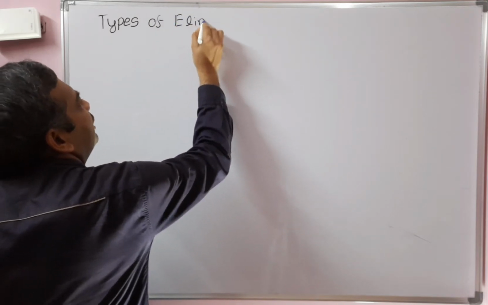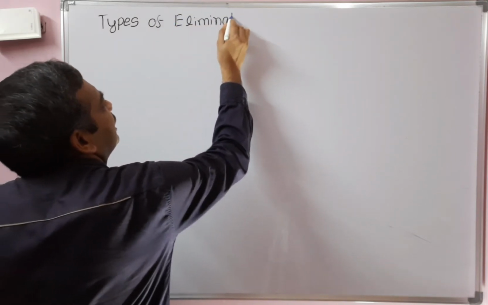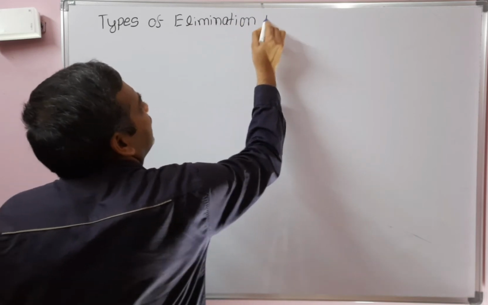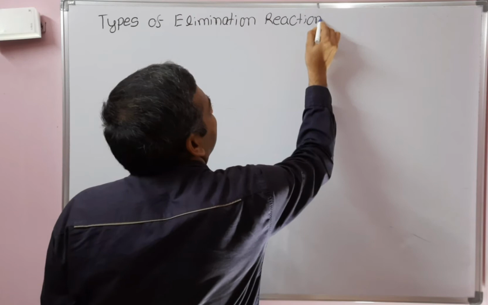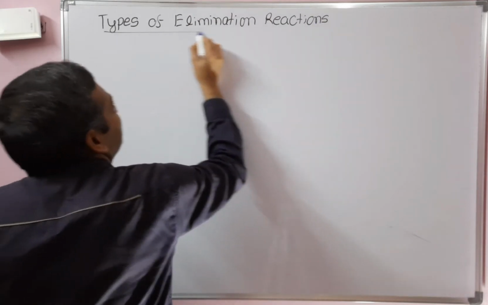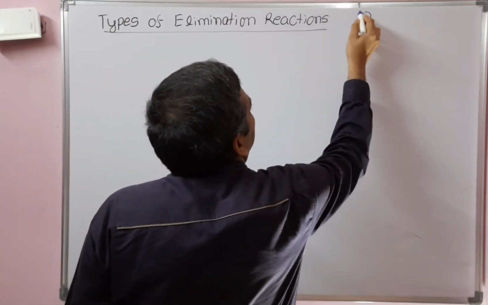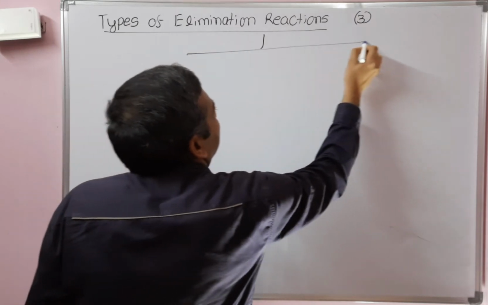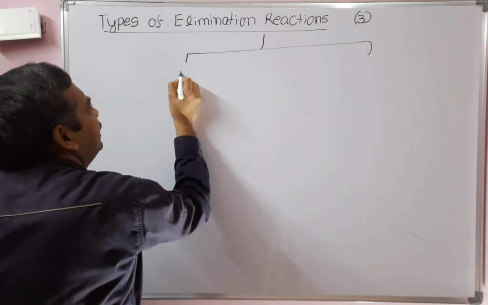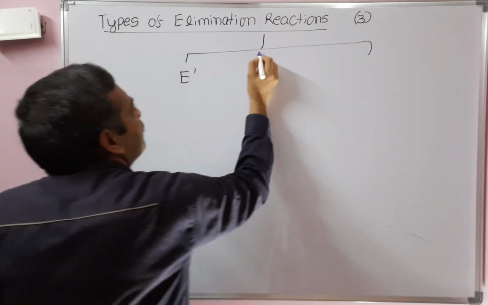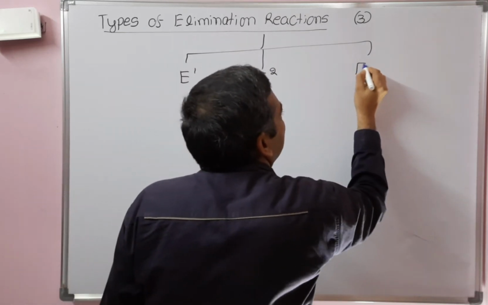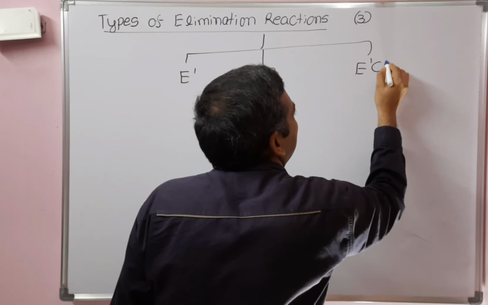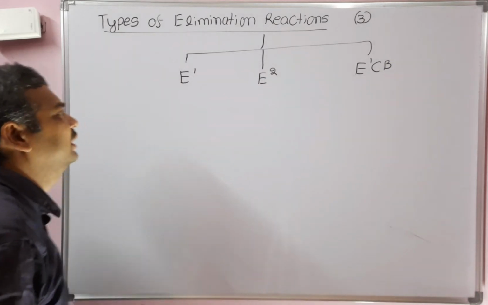Types of elimination reaction. There are three types of elimination reactions: E1 reactions, E2 reactions, and E1CB, elimination via conjugate base reaction.